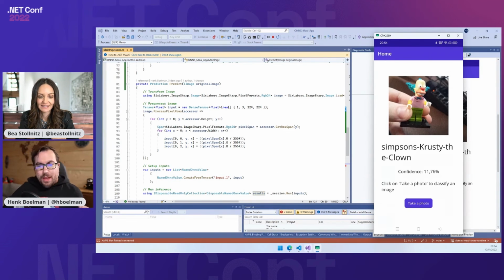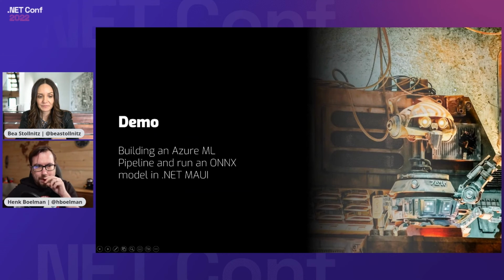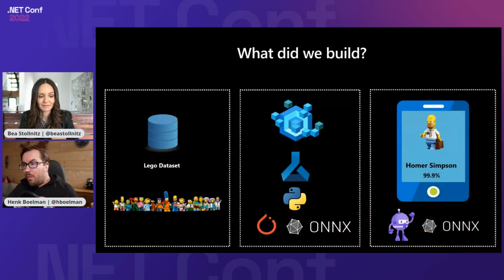So that kind of concludes our presentation for today. So what did we actually build and talk about in this 30 minutes? We started with this Lego data set on a blob storage, and then we created that model. We have Azure Machine Learning.